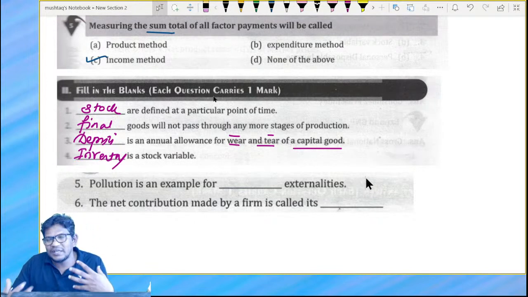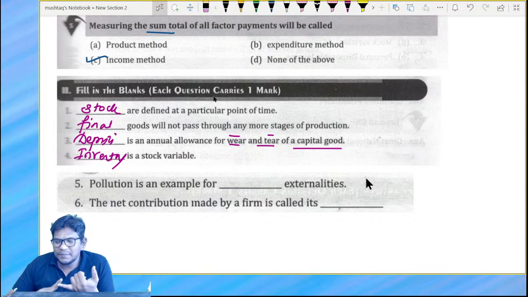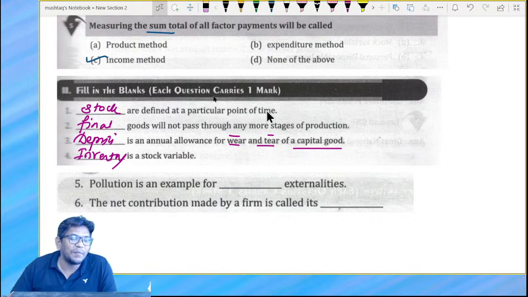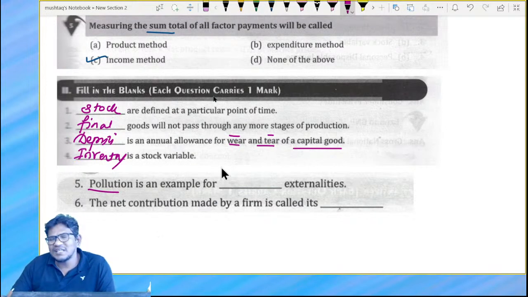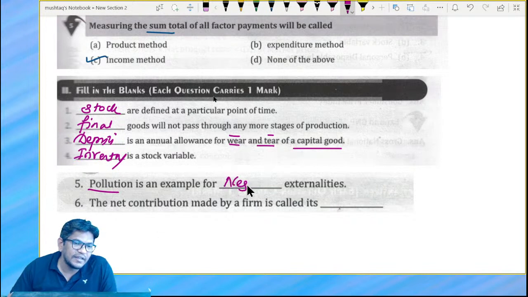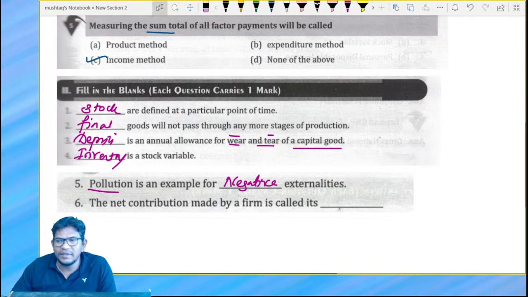Whenever we produce something, there may be some benefit, or there may be some penalties or some harmful activities. So pollution is an example for what, bacho? Pollution is an example for negative externality, because it is not going to give any benefit. So that means it is negative externality.